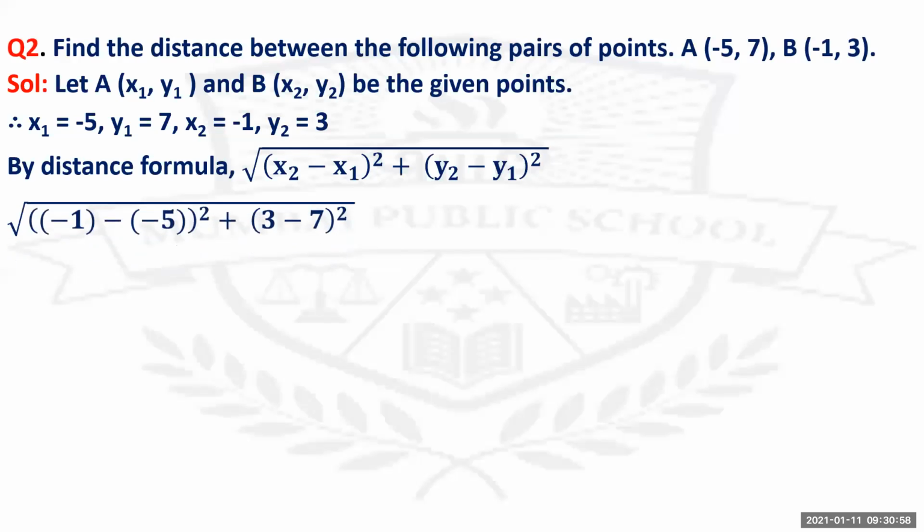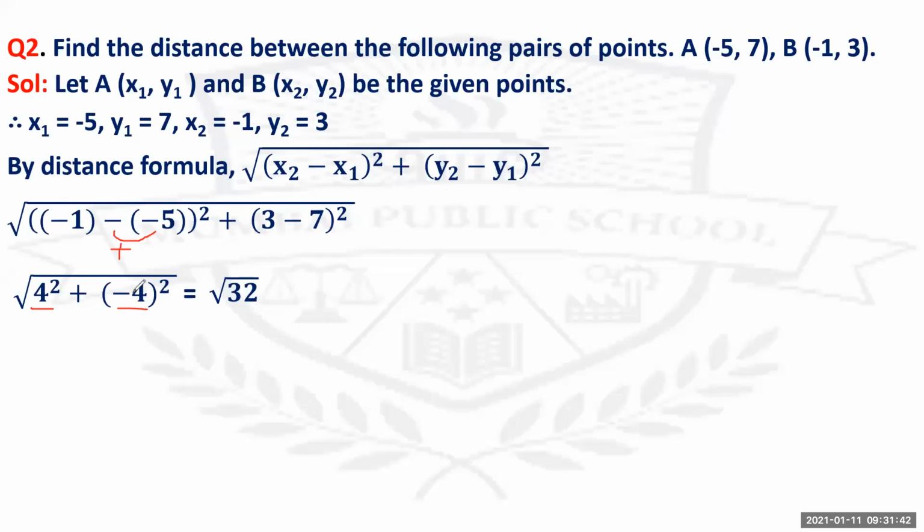So by the distance formula, you get under root of (x2 minus x1) the whole square plus (y2 minus y1) the whole square. Substituting the values, we'll get (-1 minus of -5) the whole square plus (3 minus 7) the whole square. So here minus and minus becomes plus. Check this: minus and minus is going to become plus. So -1 plus 5 will give you plus 4. So 4 square, and 3 minus 7 is -4 square.